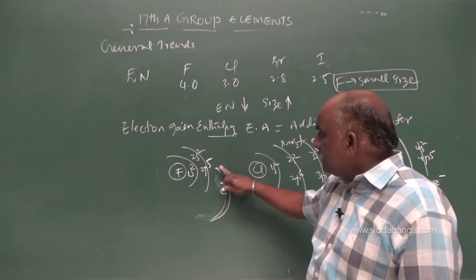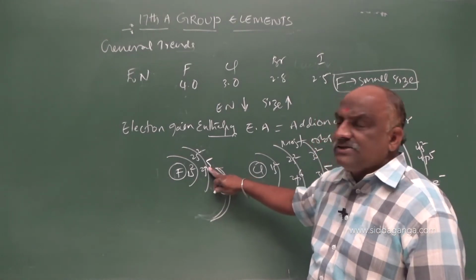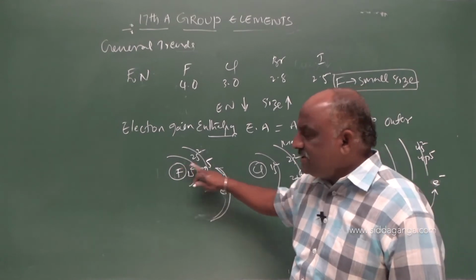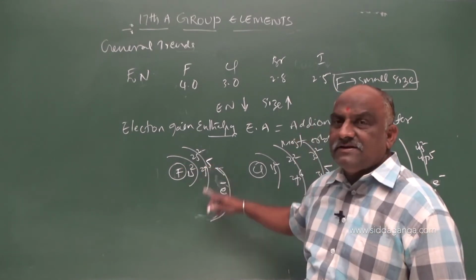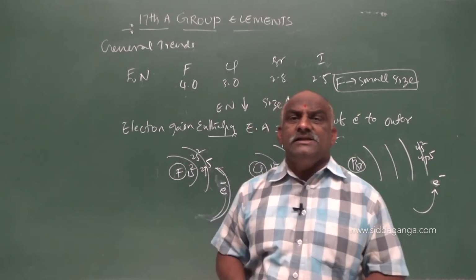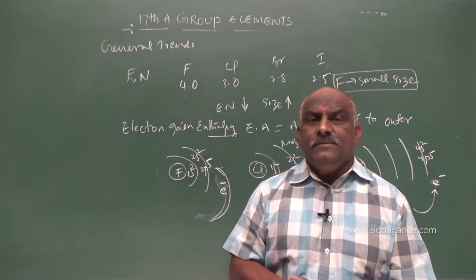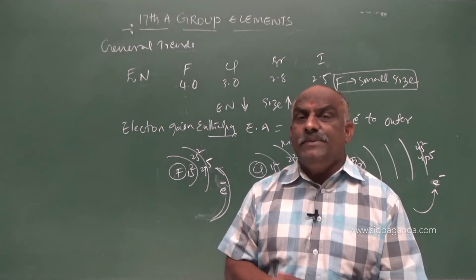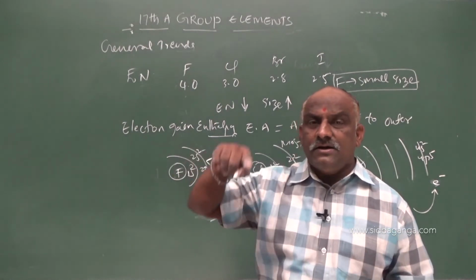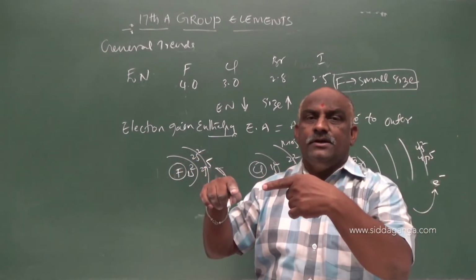We are adding a negatively charged electron. Due to the small size, there are electron-electron repulsions, called interelectronic repulsions.